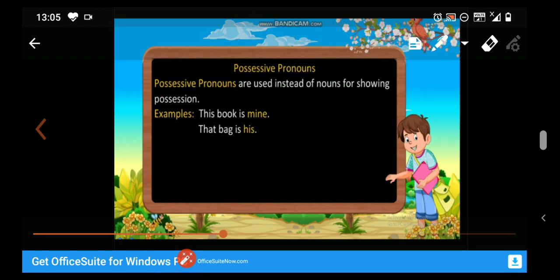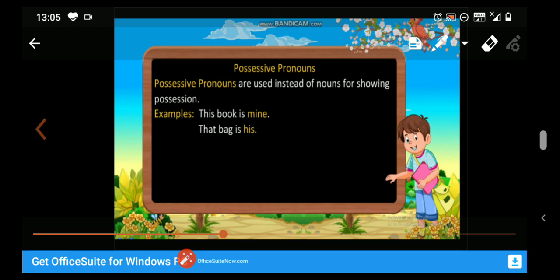Next kind of pronoun is possessive pronoun. Possessive pronouns are used instead of nouns for showing possession, or we can say that the words which show possession are called possessive pronouns. For example, like this book is mine, that bag is his.